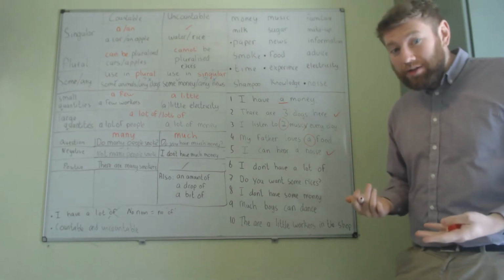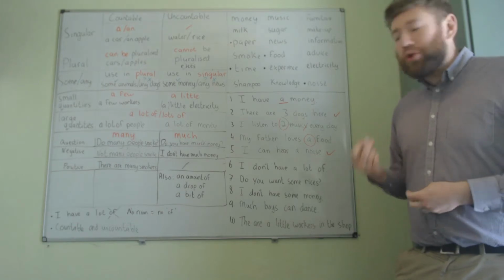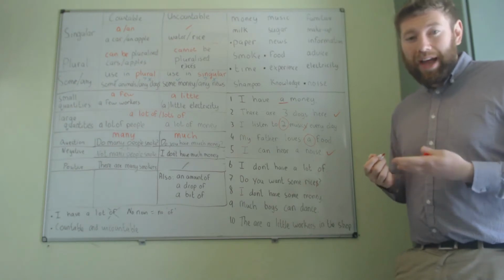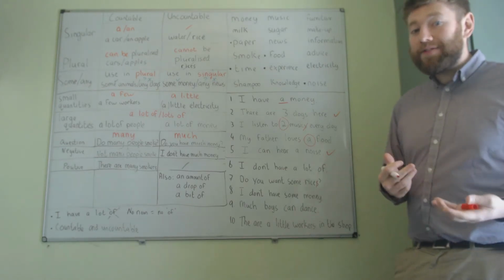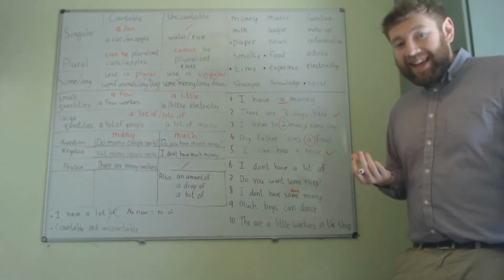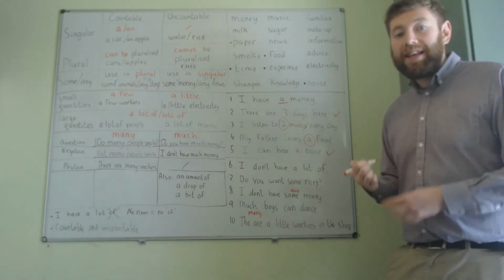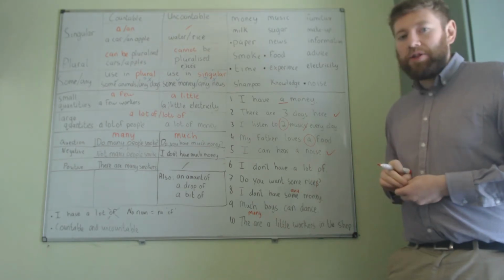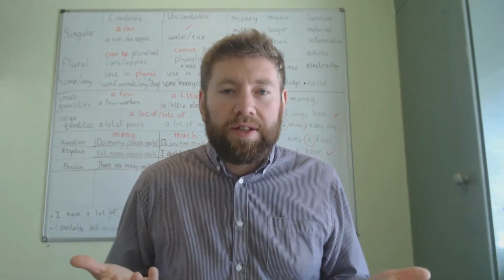6, I don't have a lot of. We cannot use "of" if there's no noun. 7, do you want some rices? No. Do you want some rice? Uncountable. 8, I don't have some money. Remember that "some" is used in the positive. I have some money. I don't have any money. 9, much boys can dance. Many boys can dance. Why? Boys are countable and it's in the positive. 10, there are a little workers in the shop. There are a few. Why? Workers are countable. Okay, so that's us finished.